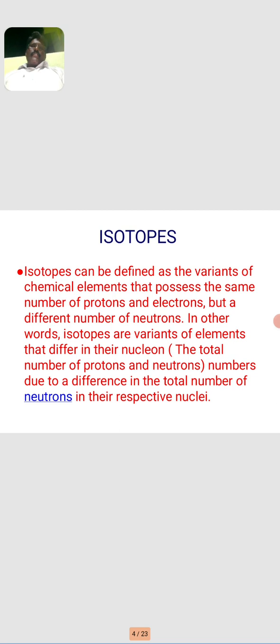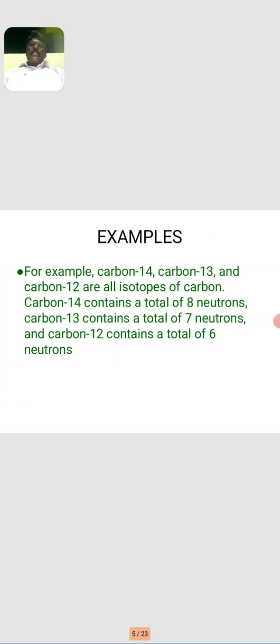An isotope can be defined as a variant of a chemical element that possesses the same number of protons and electrons, but a different number of neutrons. In other words, isotopes are variants of elements with different nucleons, the total number of protons and neutrons, due to the difference in the number of neutrons in their nuclei. For example, carbon 14, carbon 13 and carbon 12 are all isotopes of the carbon atom. Carbon 14 contains 8 neutrons, carbon 13 contains 7 neutrons and carbon 12 contains 6 neutrons.